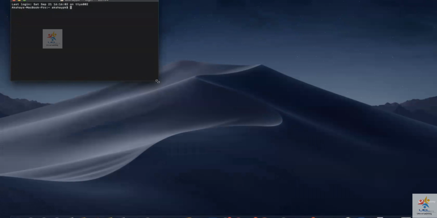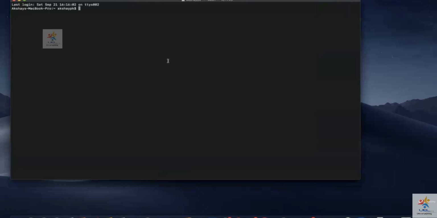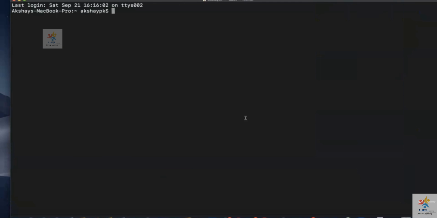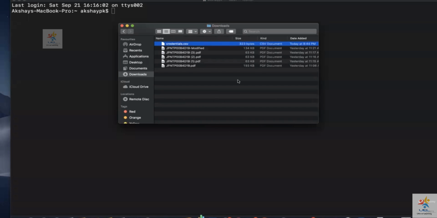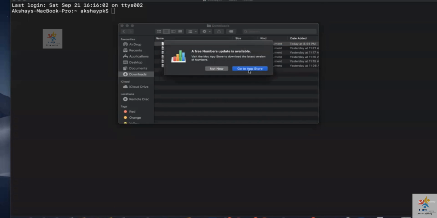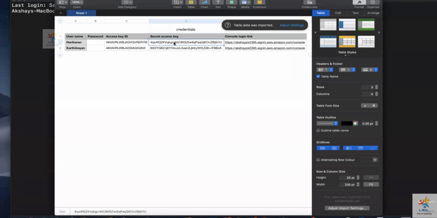I already have AWS CLI installed. Okay. So I'm going to open that credentials file that we downloaded, credentials.csv. Okay. So you can see over here, Hariharan has been given an access key ID and a secret access key. So I'm going to take this access key ID.